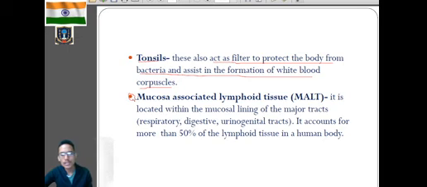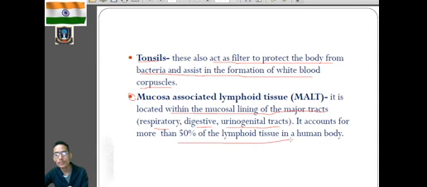MALT means mucosa associated lymphoid tissue. It is located within the mucosal lining of the major tracts. Mucosal lining means it is present in the lining of the respiratory tract, digestive tract and the urogenital tract. So it accounts for more than 50% of the lymphoid tissue in the human body.